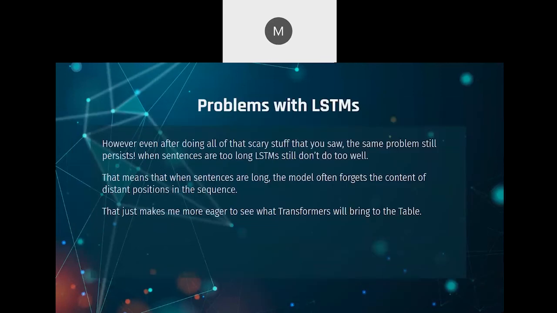So the problem with LSTMs is basically even after doing all of that scary stuff over here, the same problem still persists. When sentences are too long, LSTMs still don't do well. This means that when the sentences are too long, the model often forgets the content of distant positions in the sequence. Now that just makes me more eager to see what transformers will bring to the table.